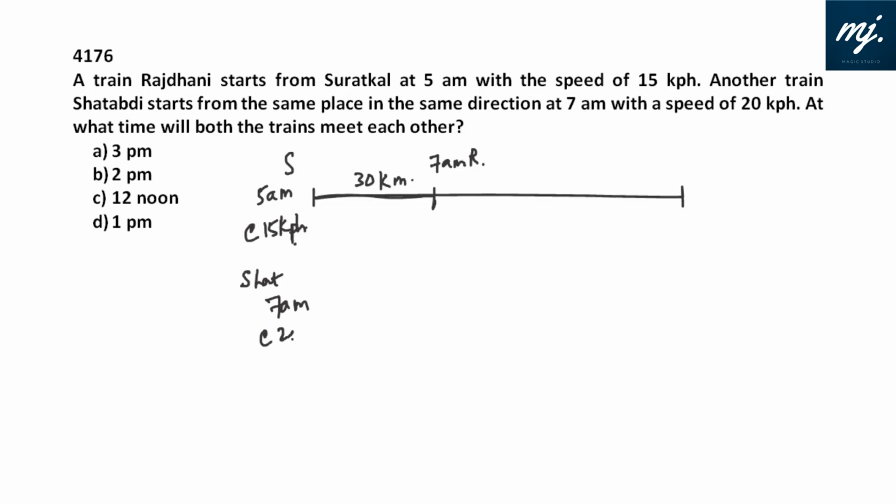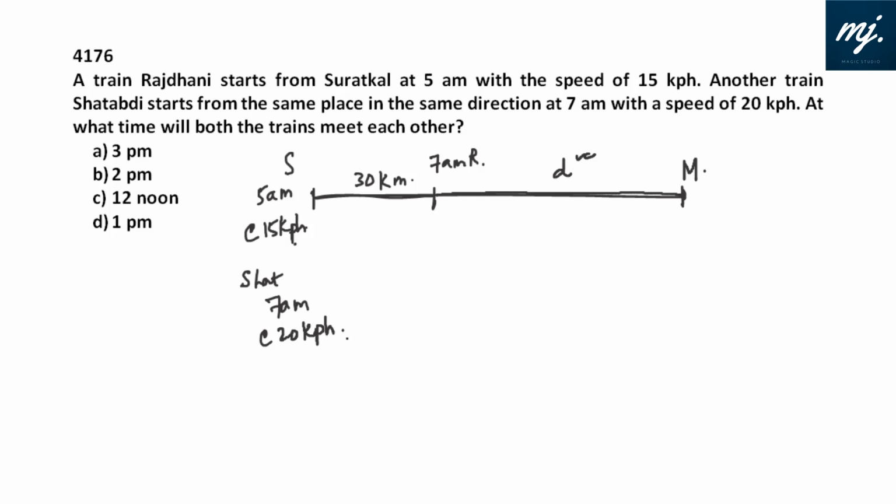And the speed of Shatabdi is 20 kph. At what time will both the trains meet each other? Suppose this is the meeting point. So the distance traveled by Rajdhani is D. Fine. And the distance traveled by Shatabdi would be D plus 30 to reach this point. And they are meeting at the same time. If we use that format, we would be able to get this value of D, but then we need to use a lengthy process to solve.